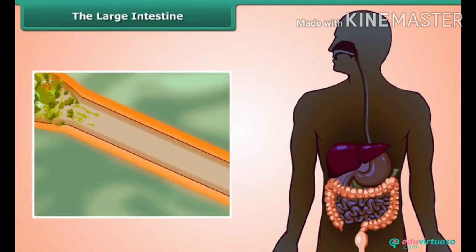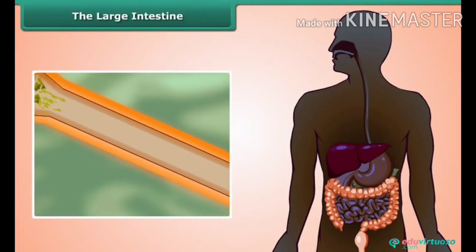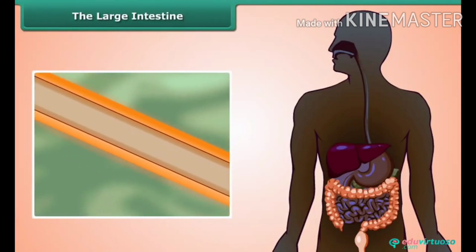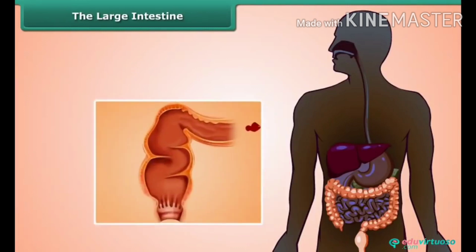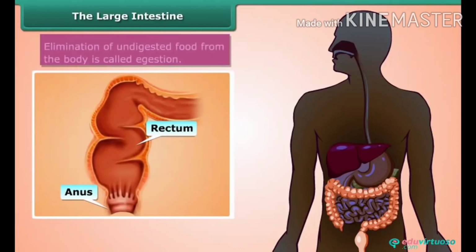Large intestine is wider than small intestine. It is about 1.5 meter in length. Large intestine absorbs water and some salt from the undigested food material. Once most of the water is gone, solid waste moves through the last part of the large intestine called rectum. The fecal matter is removed through the anus. This is called egestion. So this way the human digestion completes.